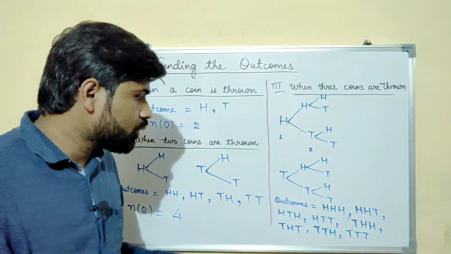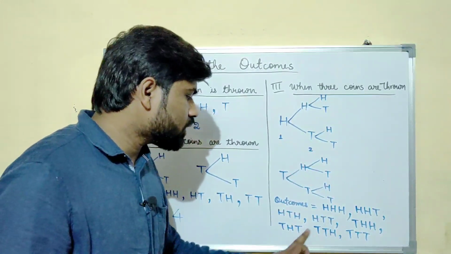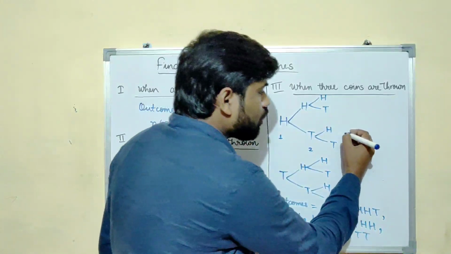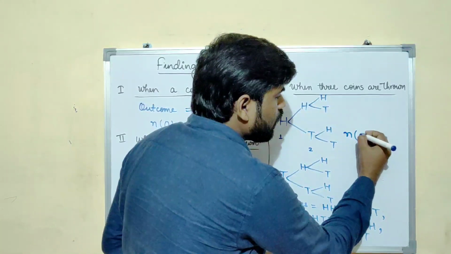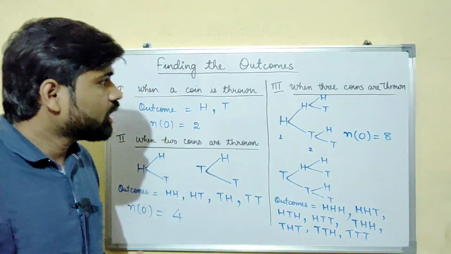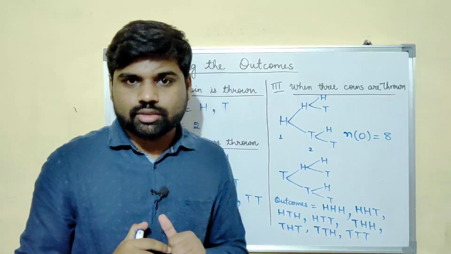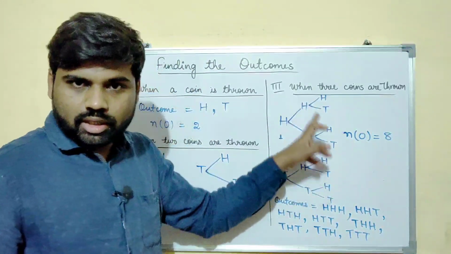So how many outcomes do you get? Did you get 1, 2, 3, 4, 5, 6, 7, 8? The total number of outcomes is 8. Did you understand? This much is there in your syllabus. They won't ask you for the 4 coins. If they ask you, you can find this in this way.